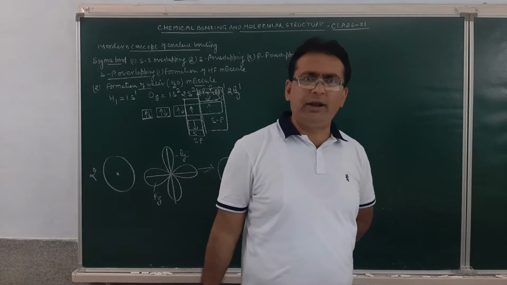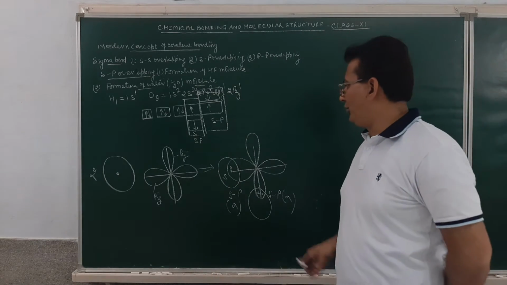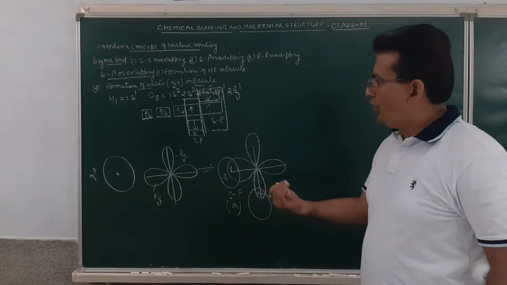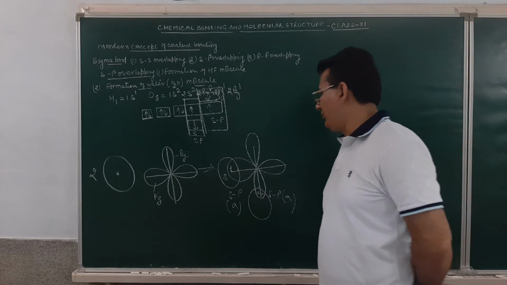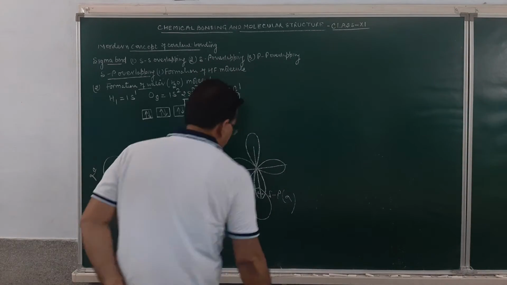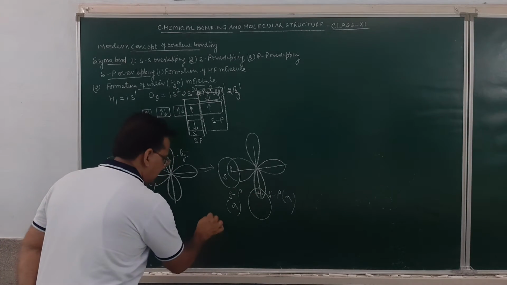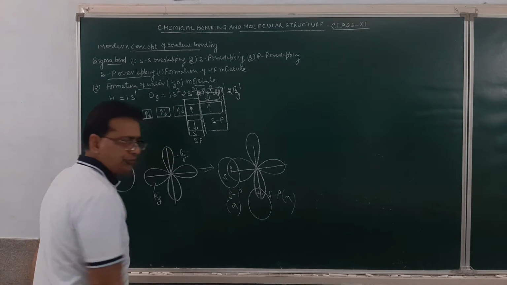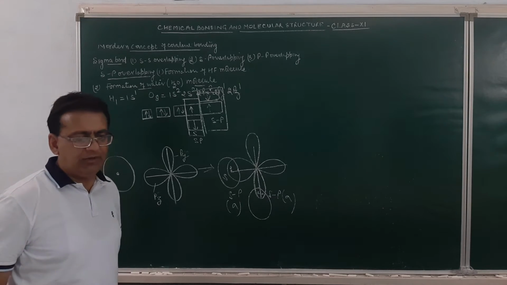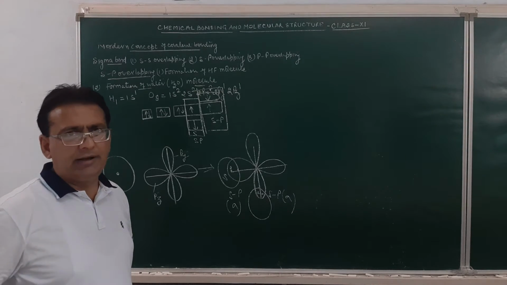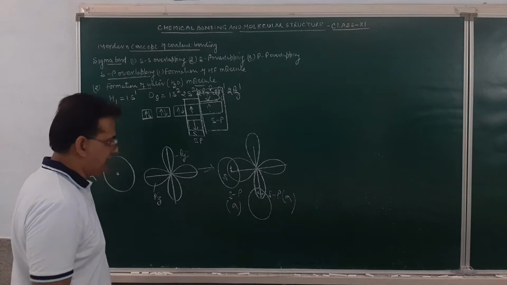So instead of sharing of the electron, how is the covalent bond forming? By the overlapping of a half-filled atomic orbital if they approach each other in the proper direction. Now how will it be shown? This will be shown in this manner. The overlapping region will be shown with the bigger lobe and the non-overlapping region will be shown with the smaller lobe.